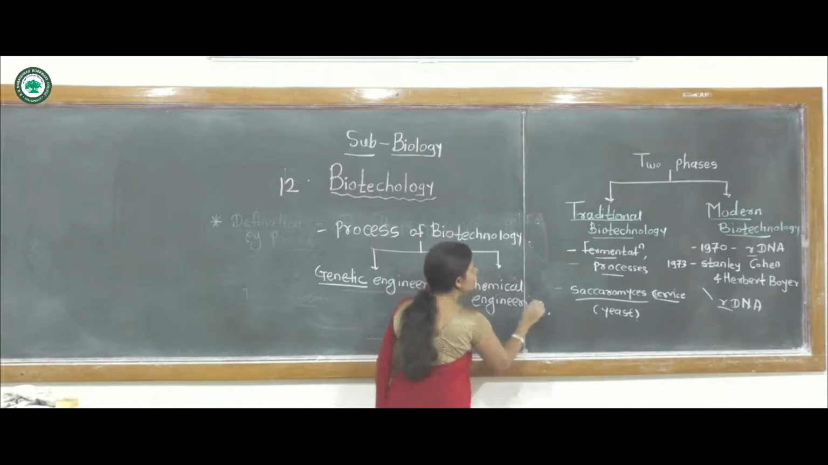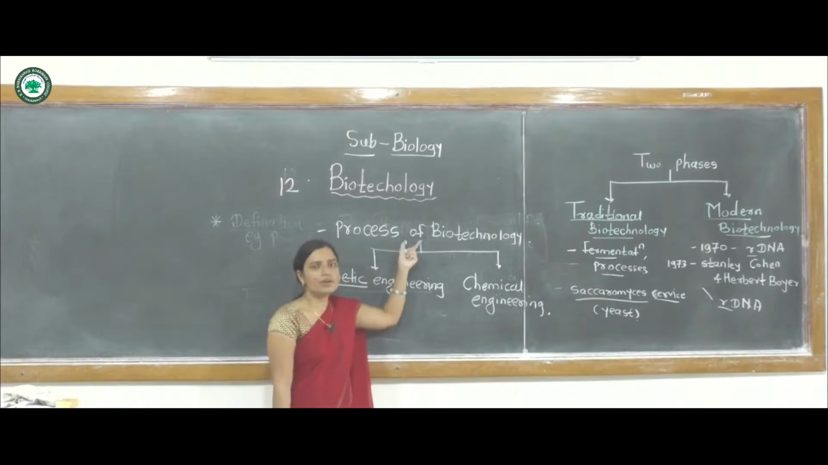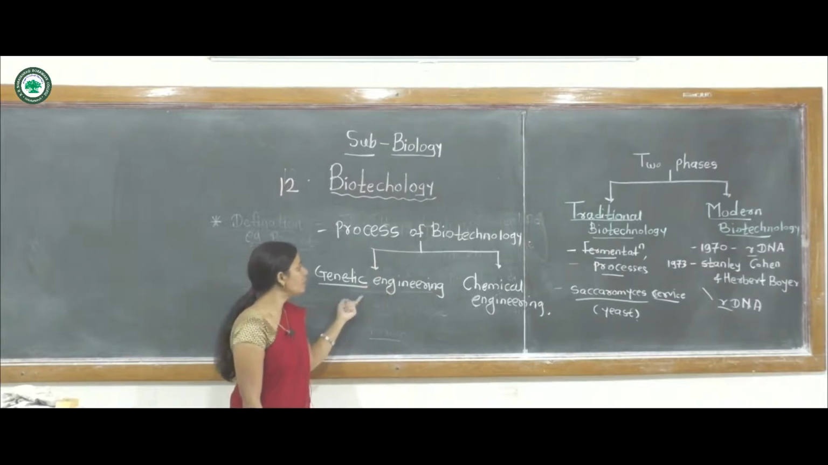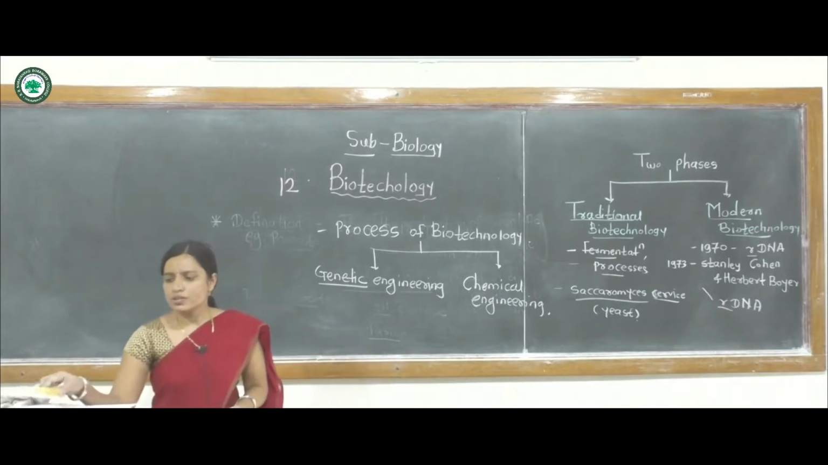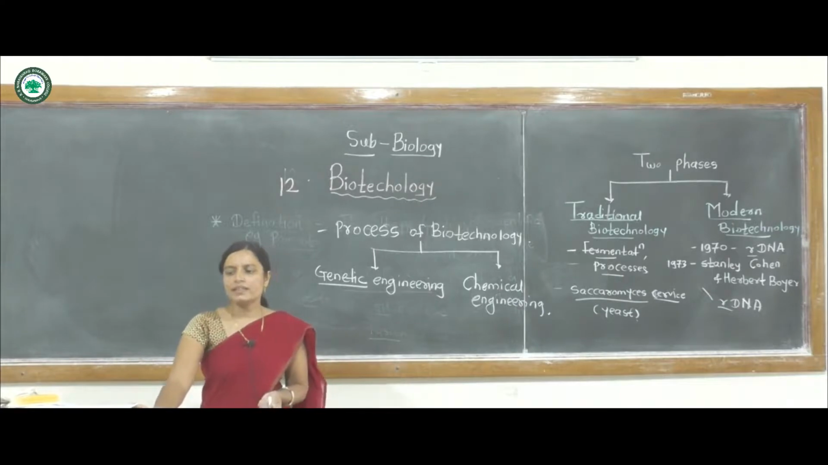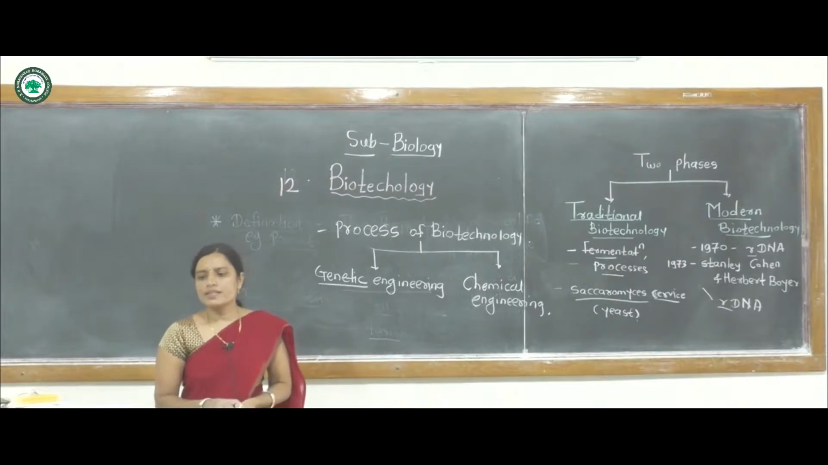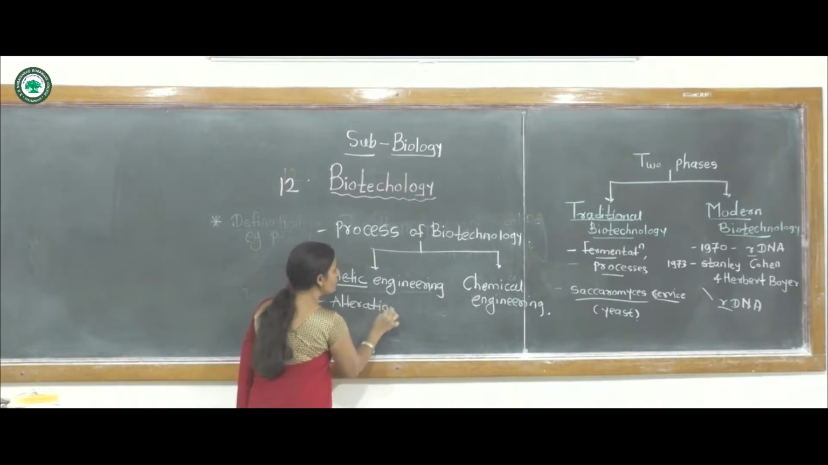In this modern biotechnology, there are two principles or processes, or cores of biotechnology. They include genetic engineering and chemical engineering. The first term, genetic engineering, deals with the alteration of genetic material.